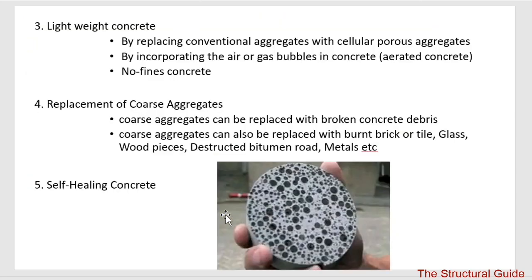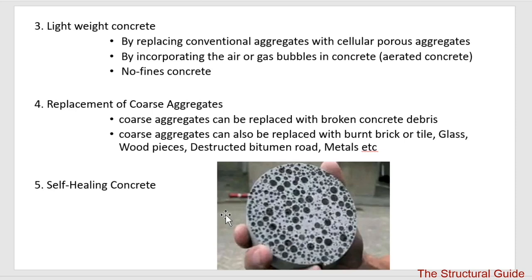Now the next type of project is lightweight concrete. To reduce the dead load of a structure, lightweight concrete may be preferred. We can achieve lightweight by various means: by replacing conventional coarse aggregate with cellular porous concrete, or by incorporating air or gas bubbles in concrete, that is also called aerated concrete, or no fines concrete, that means a concrete without fine aggregate.